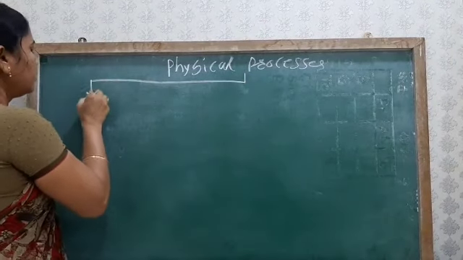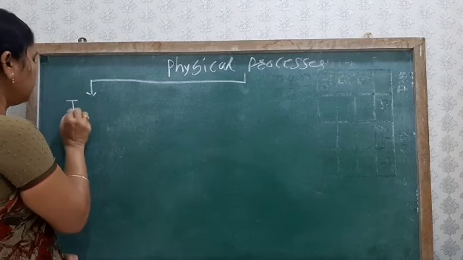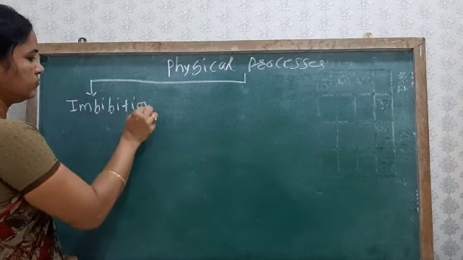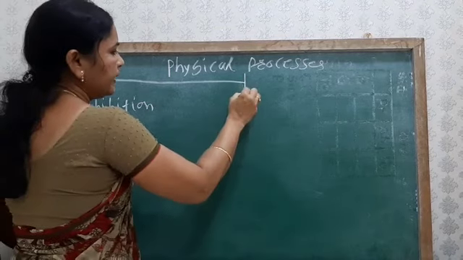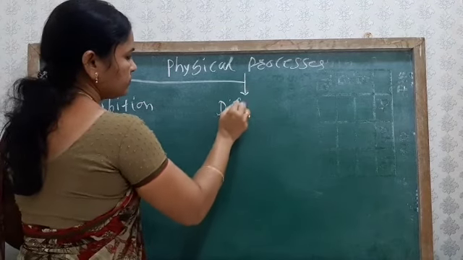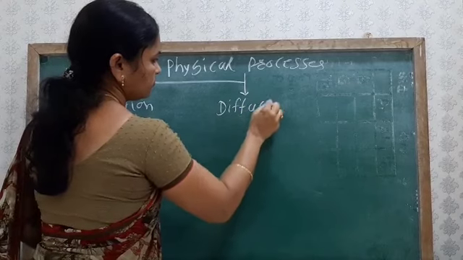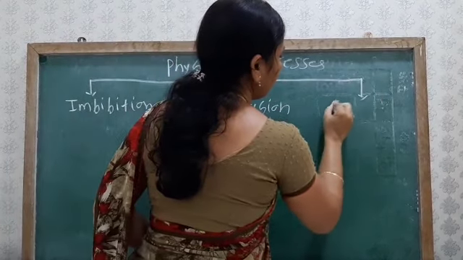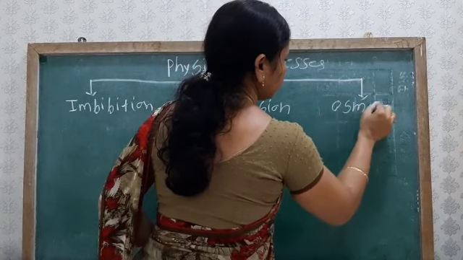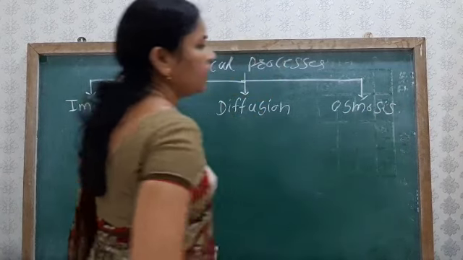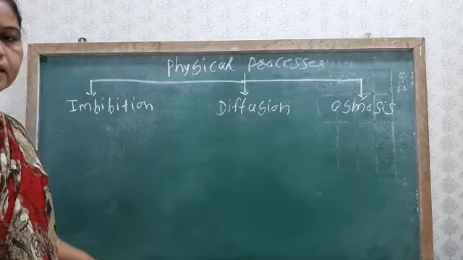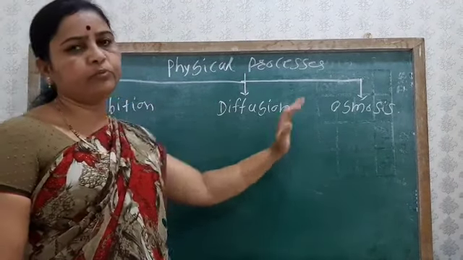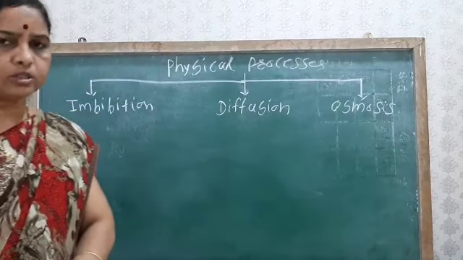One is imbibition, another is diffusion, and the third physical process is osmosis. So we will see the comparison: what is meant by imbibition, what is meant by diffusion, and what is meant by osmosis.